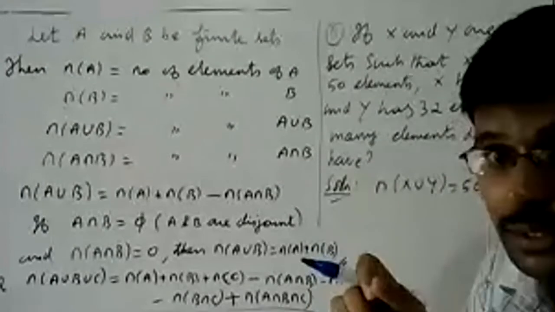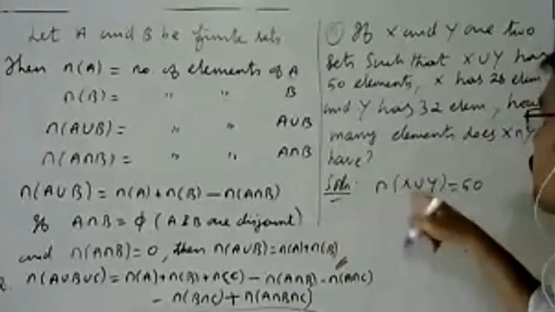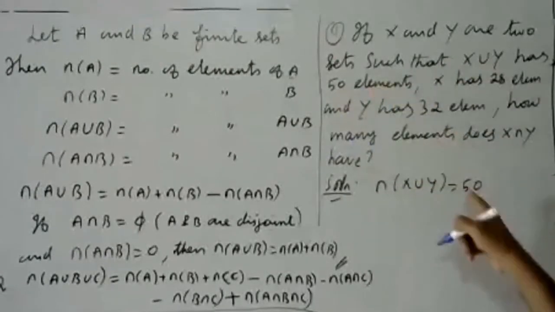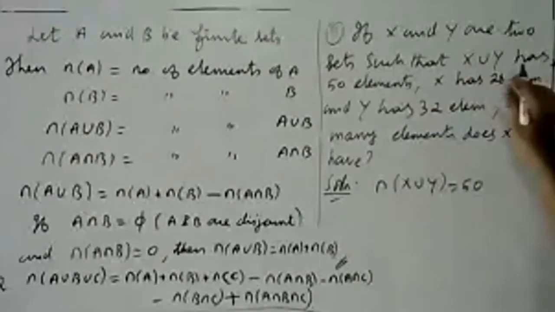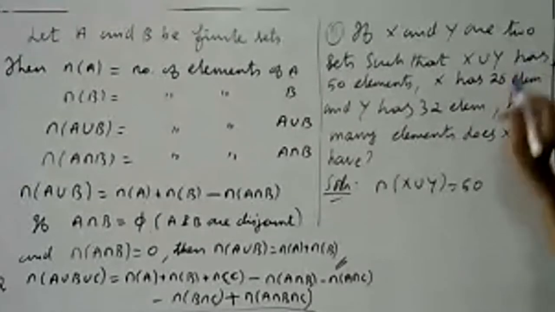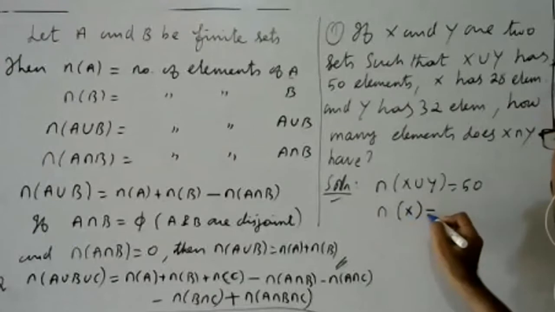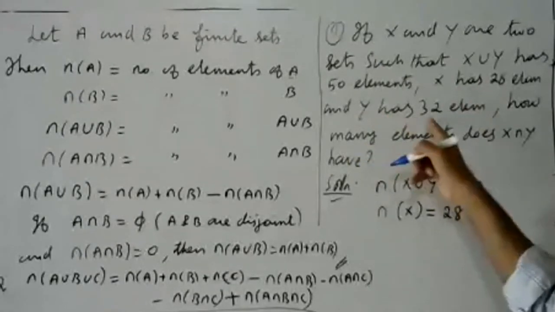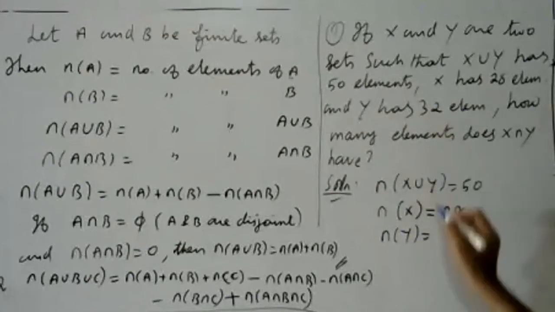I don't know about the sets themselves, but I know the number of elements of X union Y. X has 28 elements, therefore n of X is 28. Similarly, Y has 32 elements.